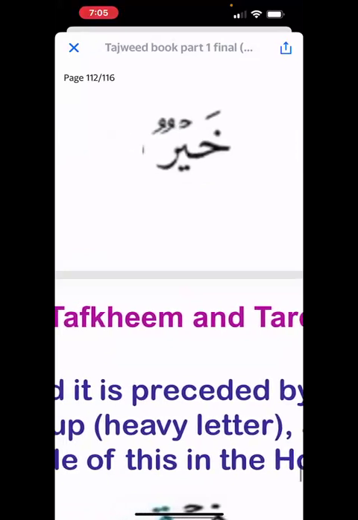Look at the next one here. In this one, the ya before the ra is a lean ya, but I will still make the ra sound tarqiq. So I'll not read as khayr. No, I'll read as khayr, khayr. Okay, the ra will be read light.